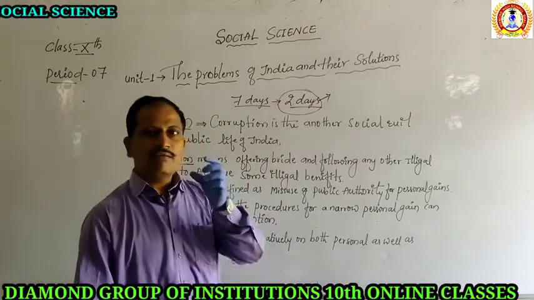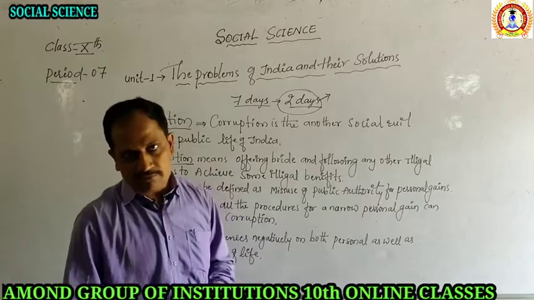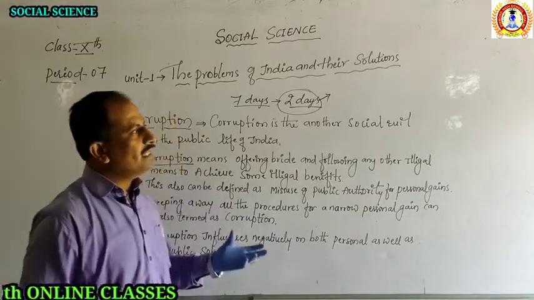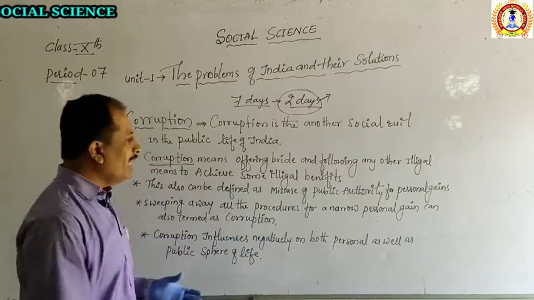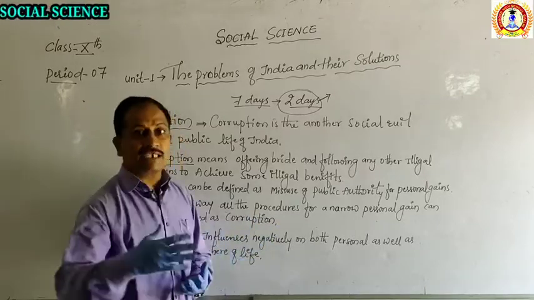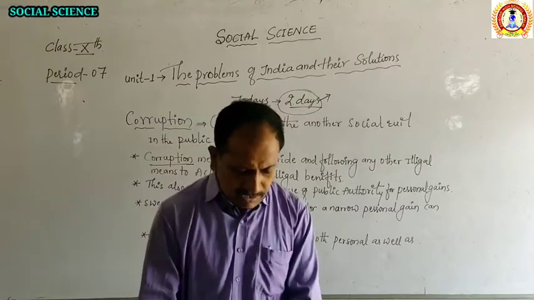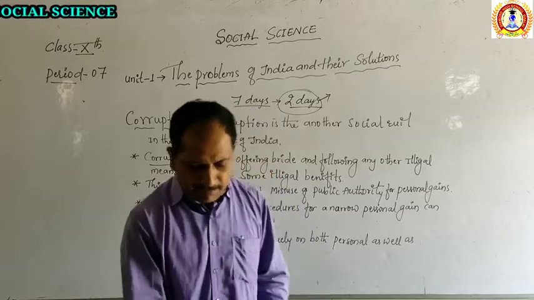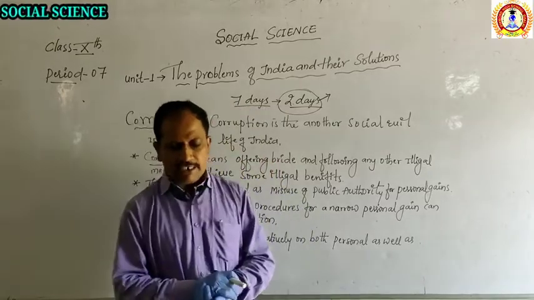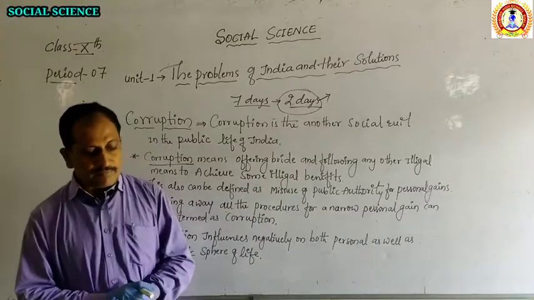Today common people are suffering due to corruption itself. For every certificate asked for by the government of India, we have to pay some extra money. That extra money itself is called corruption. These types of problems we see in India, and it has become a continuous disease in the personal life of Indians.